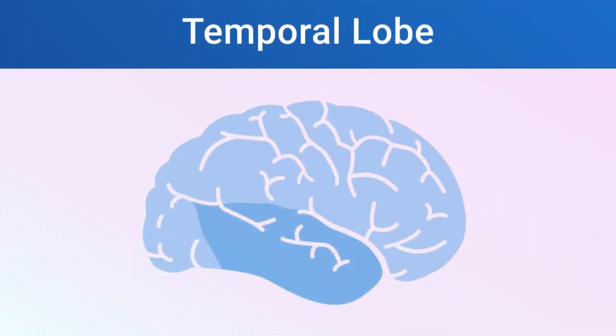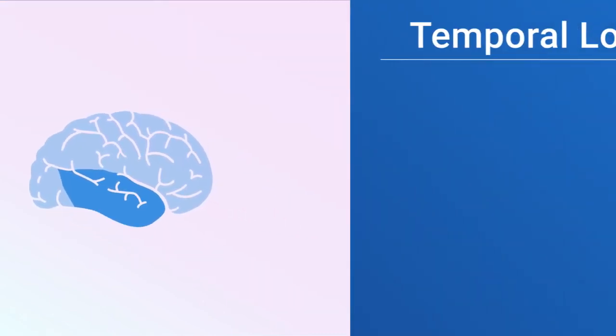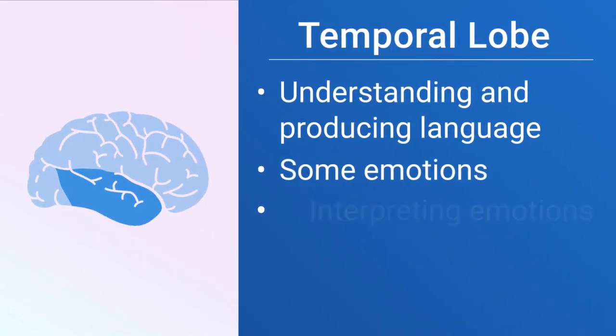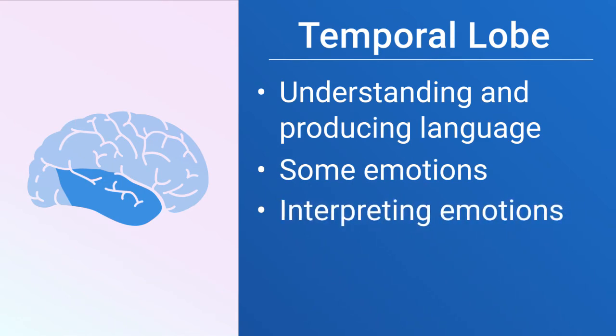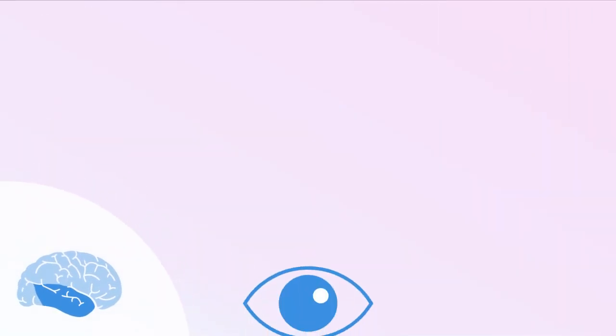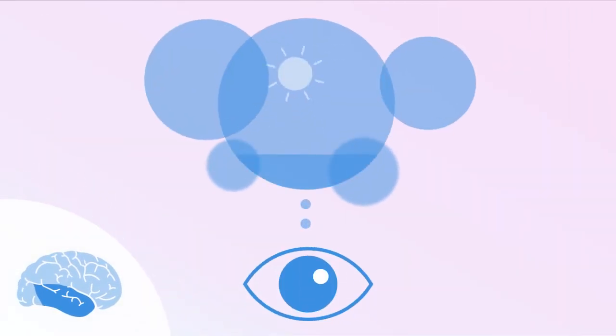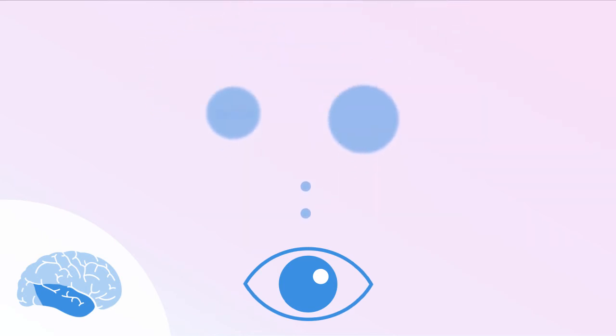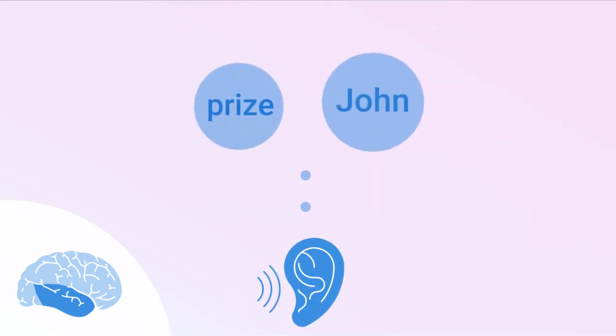The temporal lobe is on the side of your brain below the parietal lobe. The temporal lobe is responsible for understanding and producing language, some of your emotions, your ability to interpret the emotions of others, and your hearing. It's also responsible for your visual memory, such as memory for scenes, faces, and objects, as well as your verbal memory, including memory for words and names.